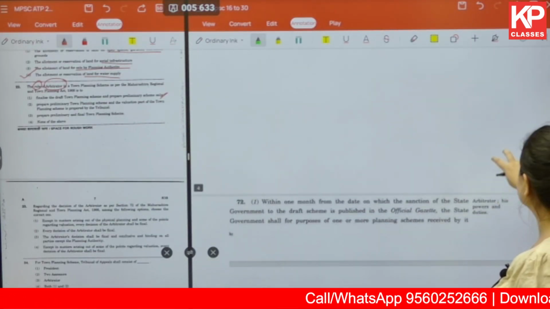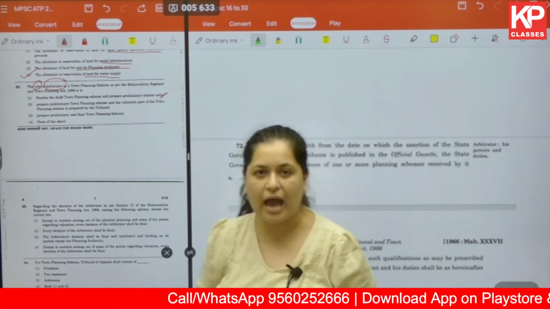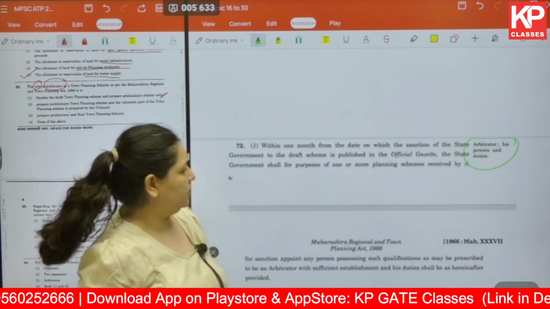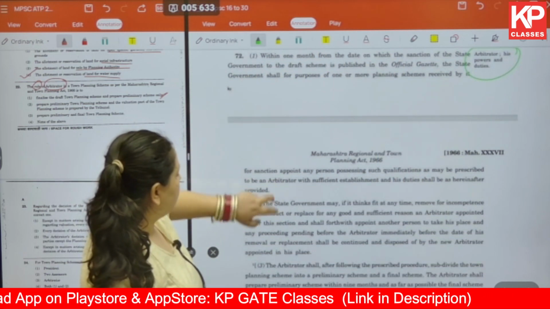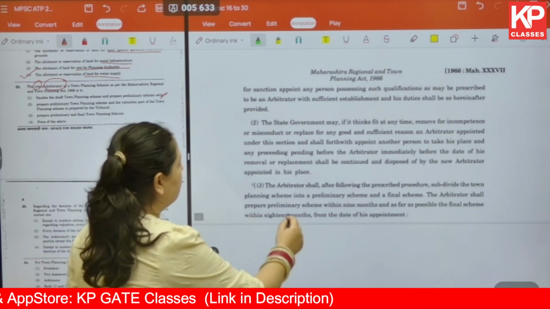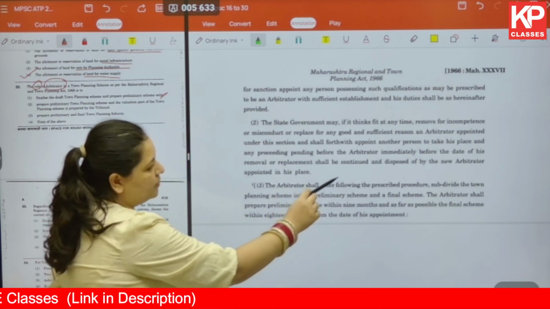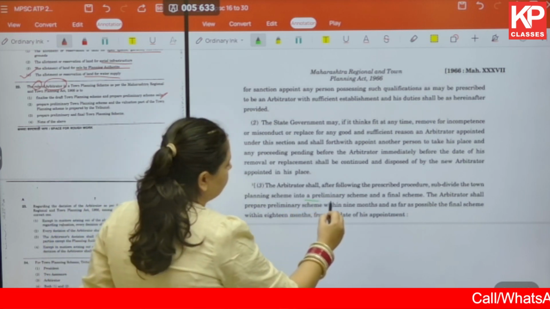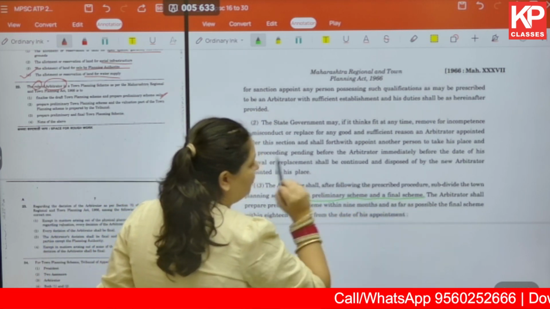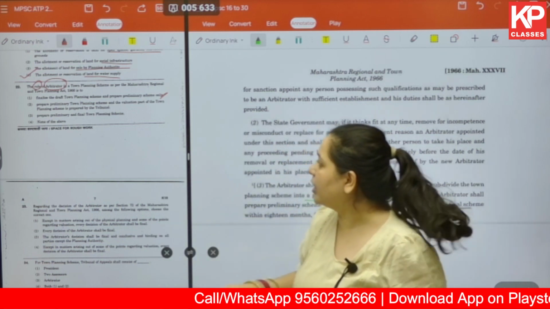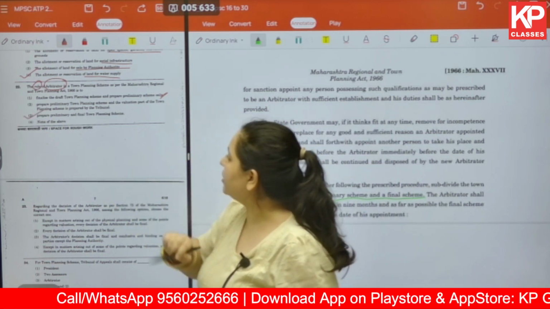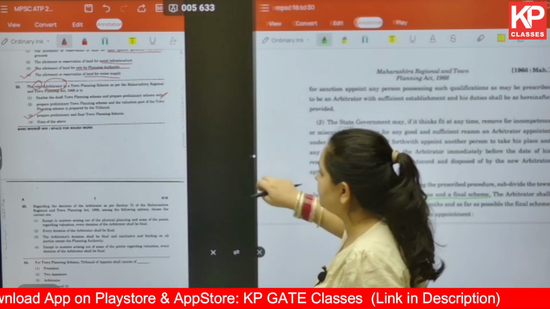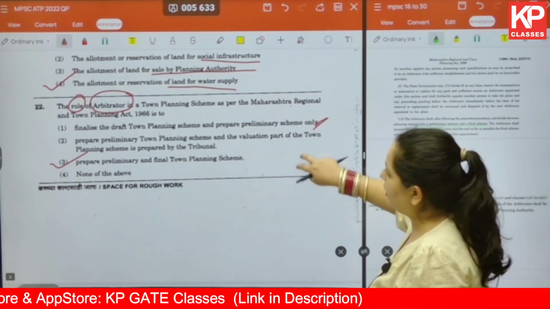Under section 72 of this act, you will find the details of the arbitrator, his powers and duties. Under this, it is written that the arbitrator shall, after following the prescribed procedure, subdivide the town planning scheme into a preliminary scheme and a final scheme. So the answer for us is option number 3: prepare preliminary and final town planning scheme. Okay. Moving on to question number 23.